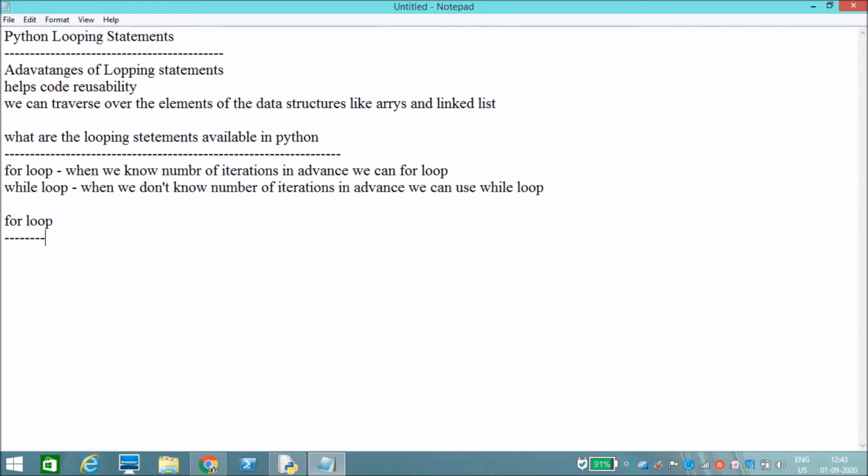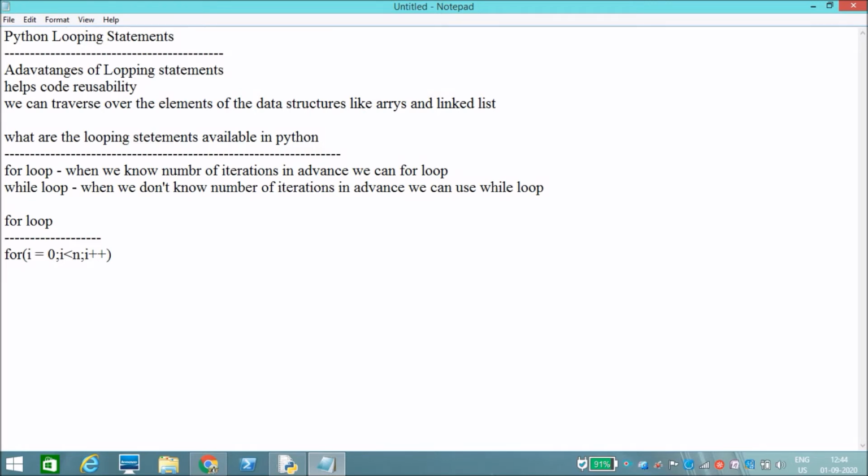A for loop will check the condition and it will execute the statements until that condition holds. There is a difference between the for loop in Python and other programming languages. In other languages like C and Java, we use for i equals 0, i less than n, i plus plus. Like this we use it in other programming languages, but the for loop in Python is somewhat different.